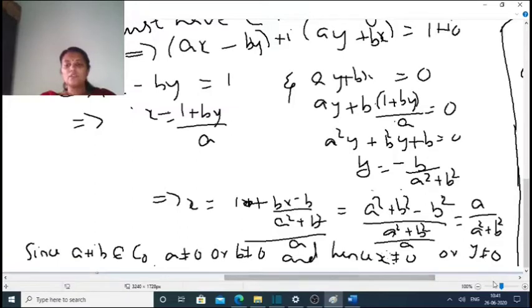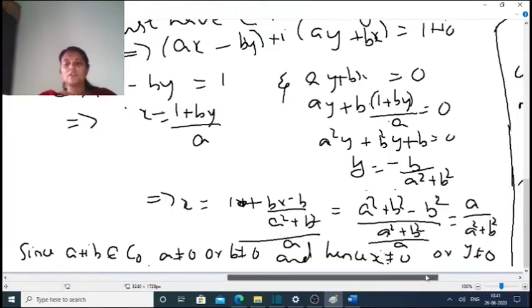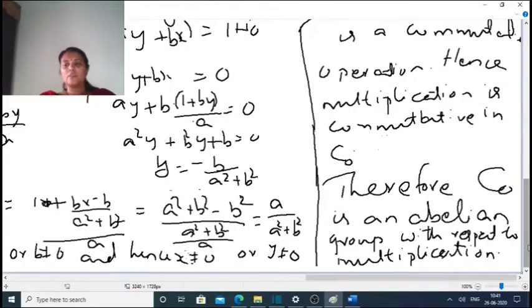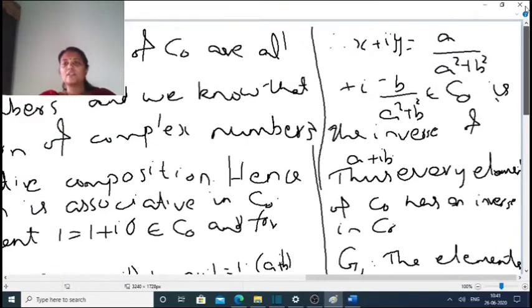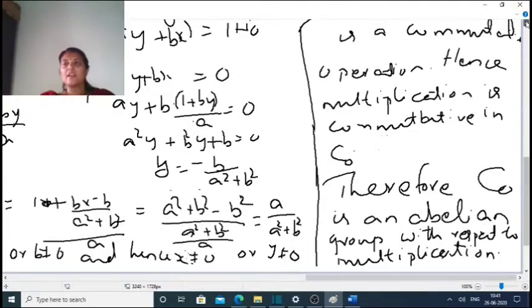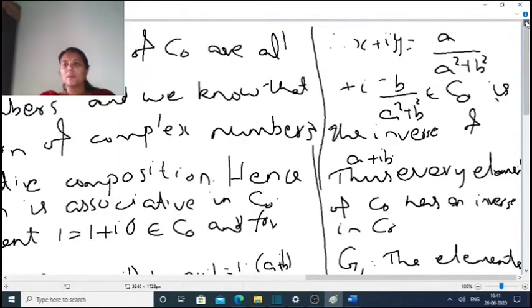So we show that for any element A plus IB in C0, there exists an inverse X plus IY, and X plus IY equal to A by A square plus B square plus I into minus B by A square plus B square, which is an element of C0, is the inverse of A plus IB. Therefore, every element of C0 has an inverse in C0.